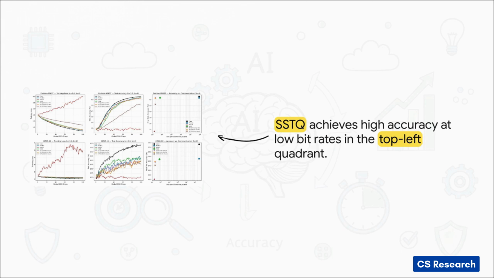Now look at the crosses representing SSTQ. They sit perfectly in that top left quadrant. They achieve the incredible test accuracy of the dense models, but they sit astonishingly far to the left on the bitrate scale. It's exactly where you want to be.